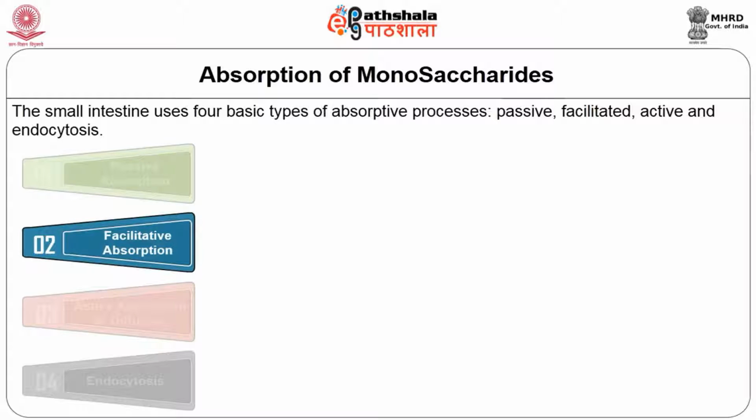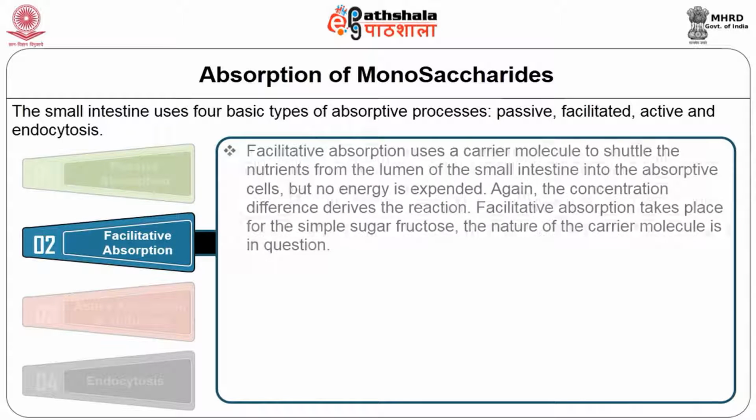Facilitative absorption. Facilitative absorption uses a carrier molecule to shuttle the nutrients from the lumen of the small intestine into the absorptive cell, but no energy is expended. Again, the concentration difference drives the reaction. Facilitative absorption takes place for the simple sugar fructose.